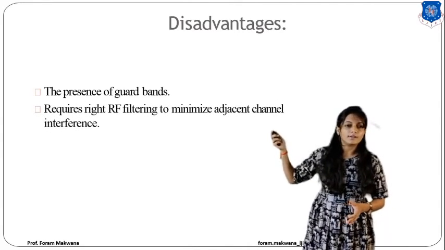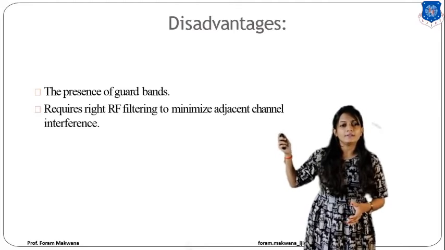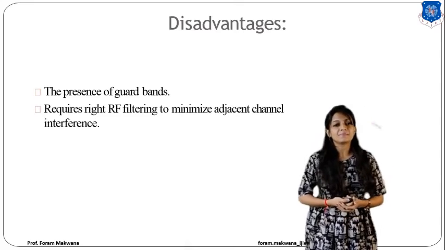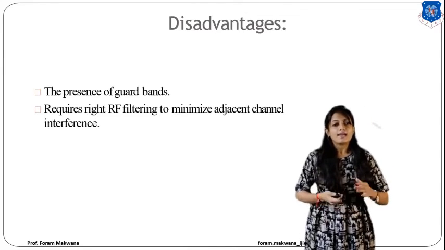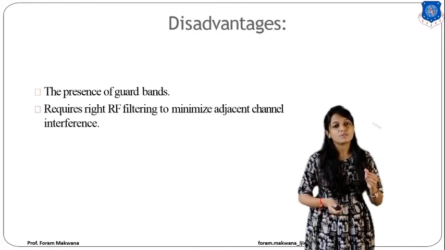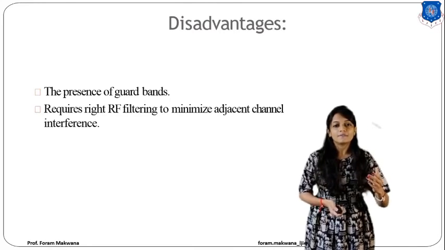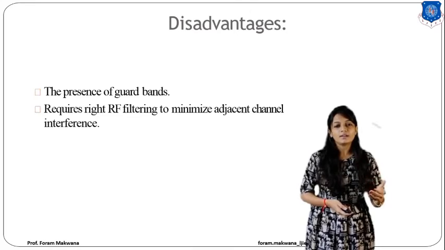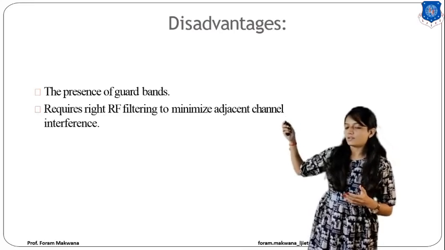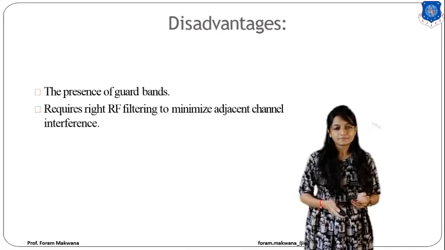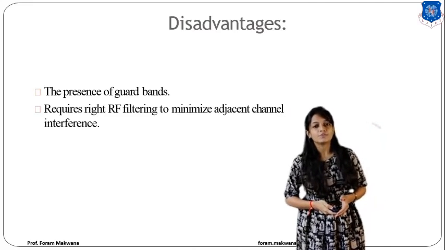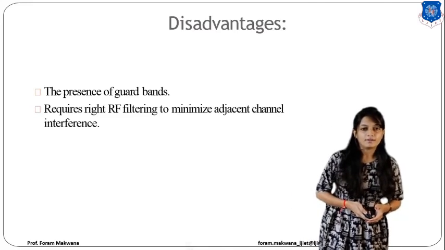Second disadvantage is it requires proper RF filtering to minimize adjacent channel interference. What does it mean? As we need to identify which frequency band is there, we need to use an RF filter to identify a specific frequency band. Apart from that, we need to minimize the adjacent channel interference. So these two are the disadvantages of FDM.